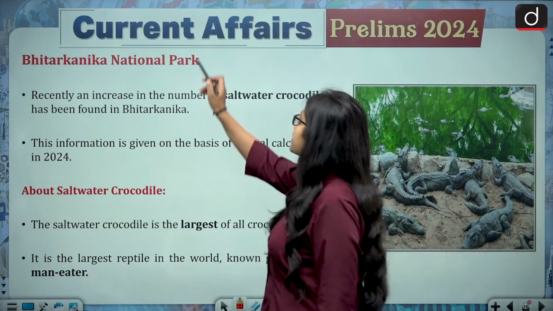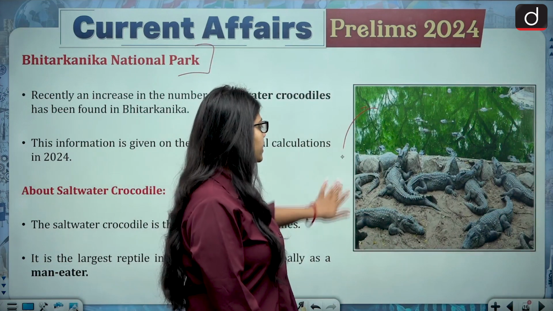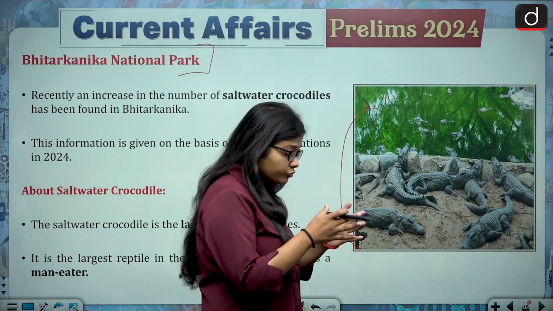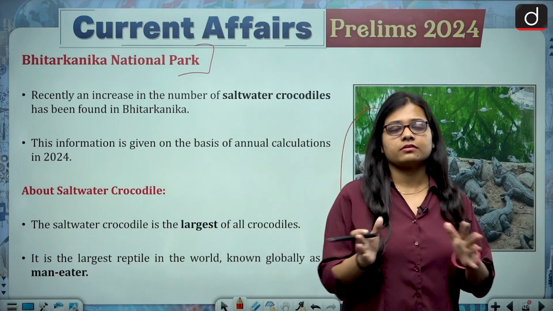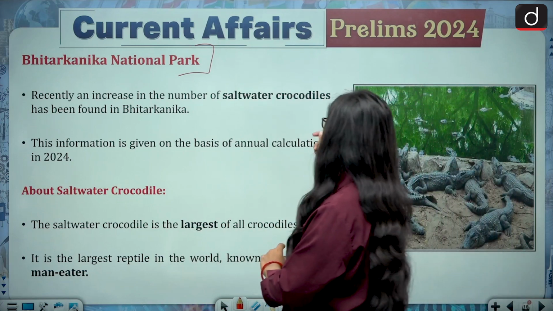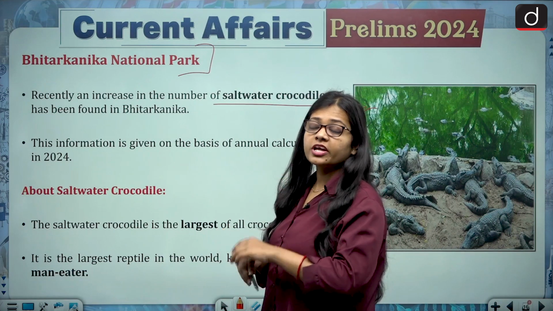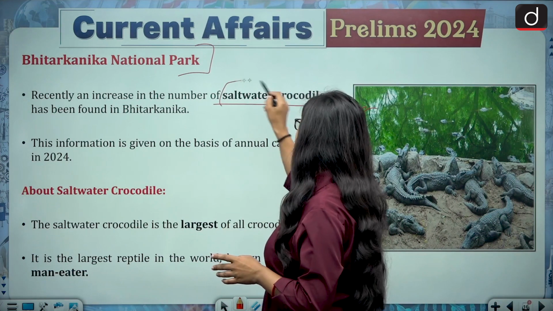Next comes the Bhitarkanika National Park. You can also find crocodiles there. Recently an increase in the number of saltwater crocodiles has been found in Bhitarkanika. Important word that you should remember, that it is salt water, not fresh water.